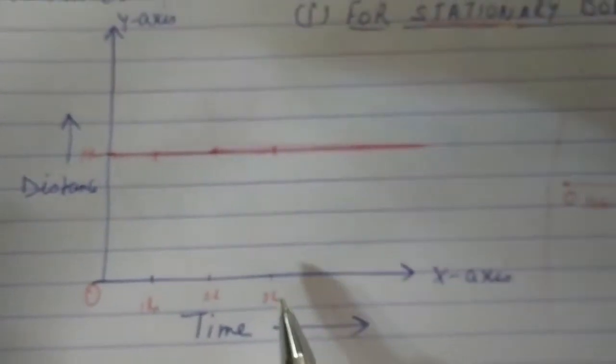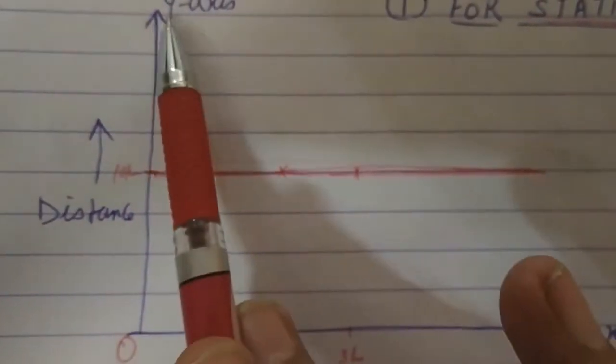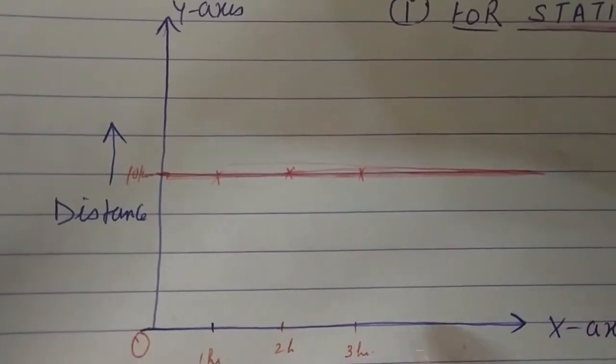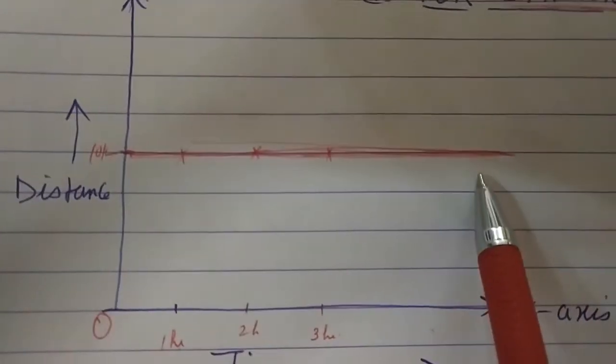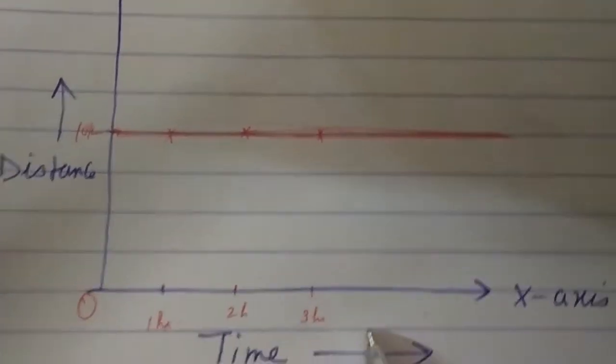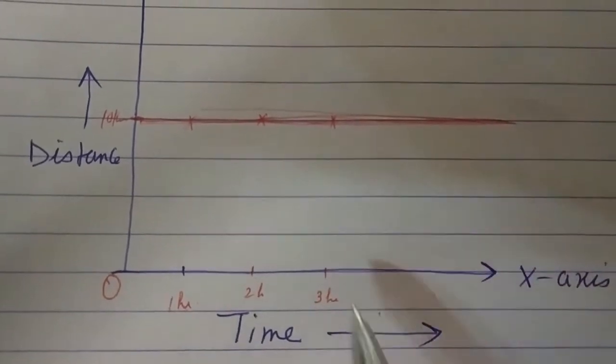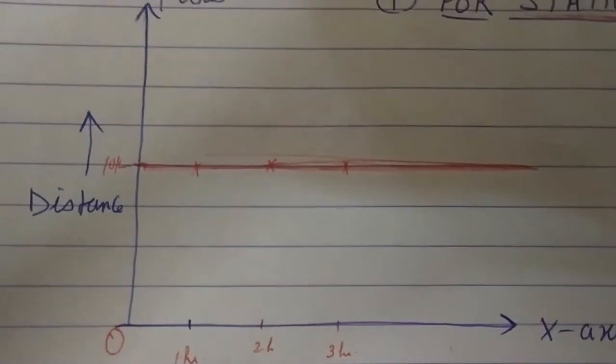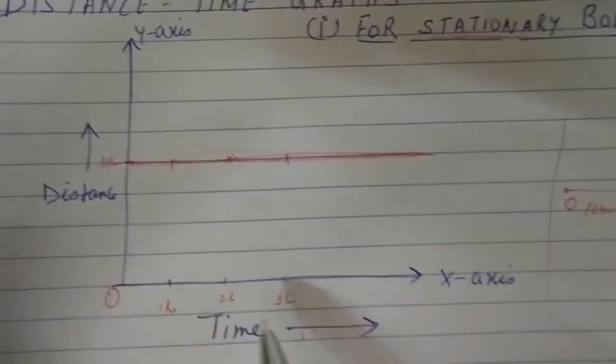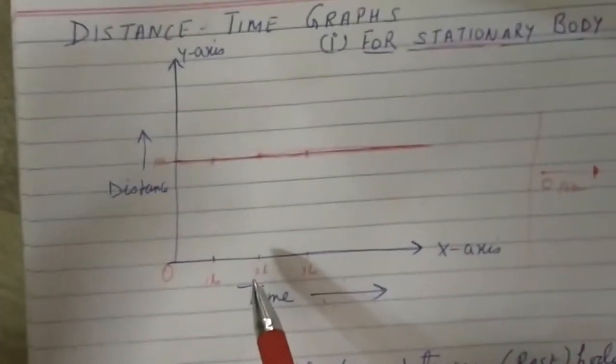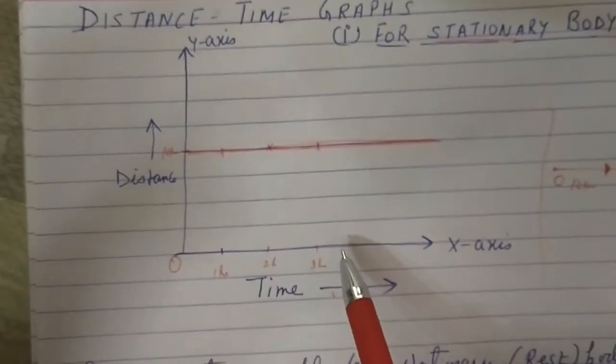So which type of graph is obtained? This is the main thing. So to plot the graph, we just make the lines of the y-axis and x-axis in your copy, and a straight line parallel to the time axis or x-axis. Which type of distance time graph is obtained when the body is at rest or stationary?